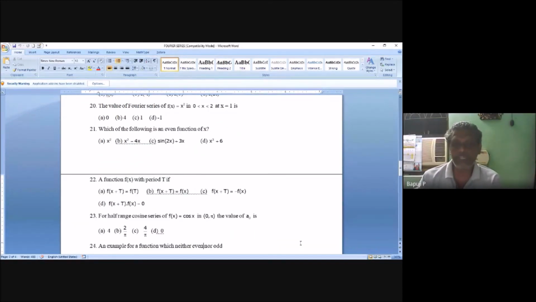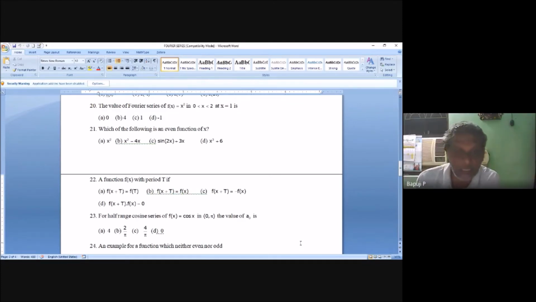23rd question. Offering cosine series of f of x equal to cos x in 0 to pi, the value of a naught is? What is the answer? Tell me. Are you able to see my screen? Everyone? Then what is the answer? A naught you can find out.